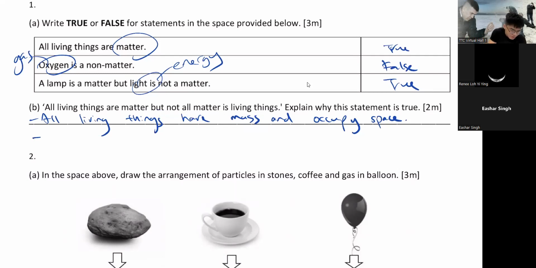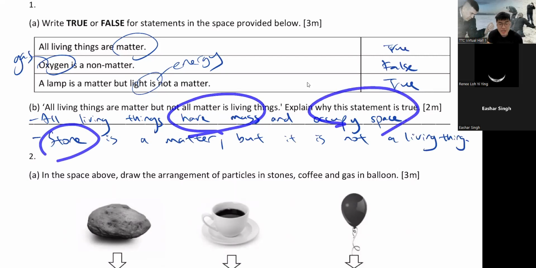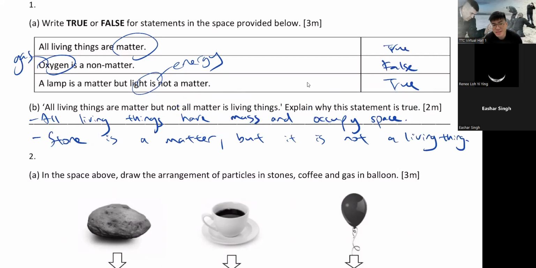But not all matter is living things. You can give an example. Stone is a matter, but it is not a living thing, because stone has mass and occupies space too. So it is matter too, but it is not a living thing.